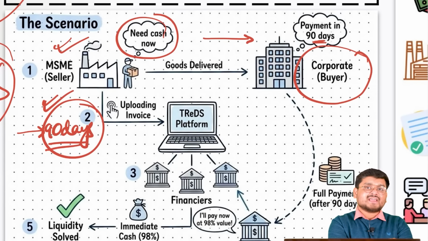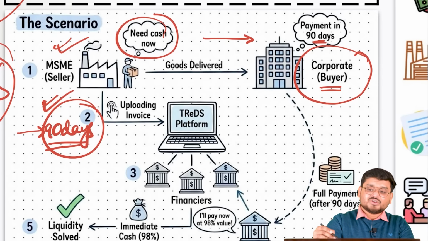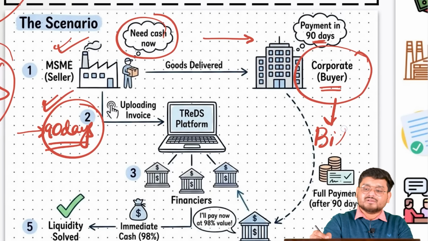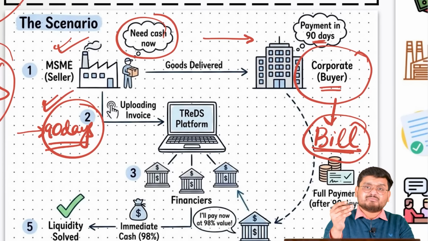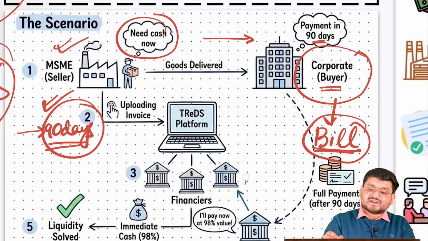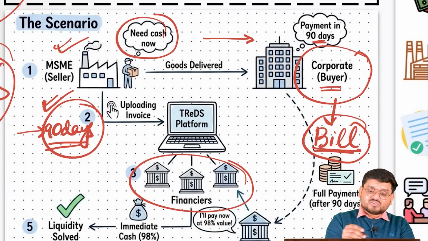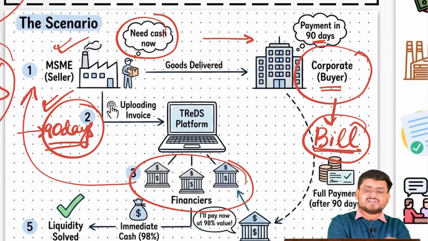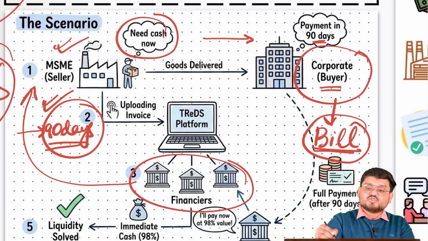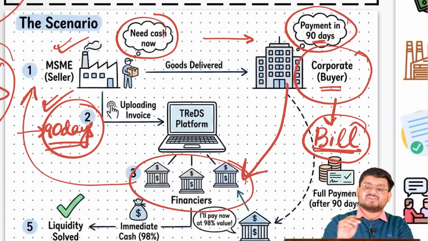The MSME can tell the customer, okay, you are going to give me the payment after 90 days, so right now you give me a bill. I will show the bill to some bank or some other financial institution, and in the meantime I will be getting the money from such financiers. The financiers will give the money right now, maybe 80%, 85% of the money. And later on, when you make the payment after 90 days, you make the payment directly to such financiers.